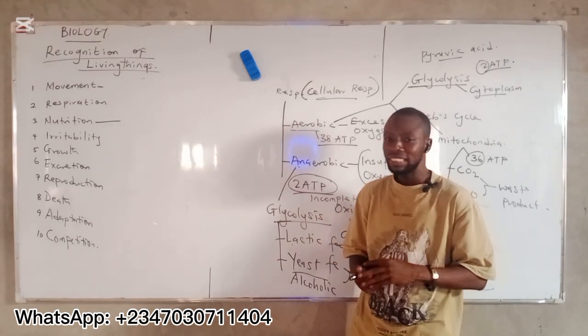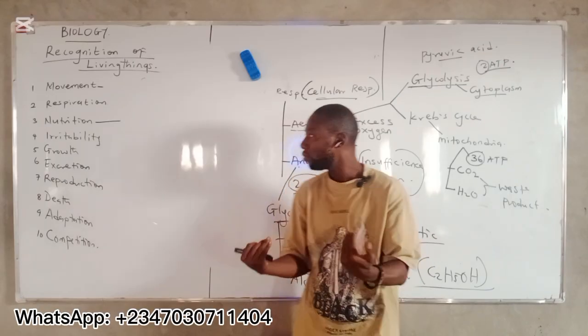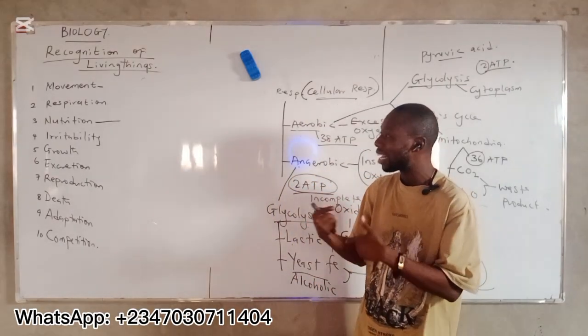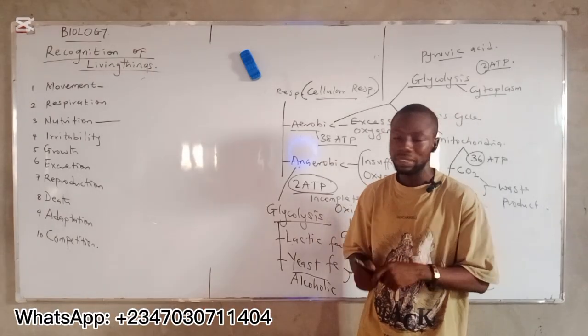You understand? The materials they obtain from their environment yield them nutrients, which are now used to carry out growth, development, and other metabolic processes.